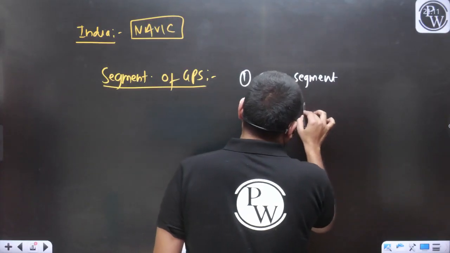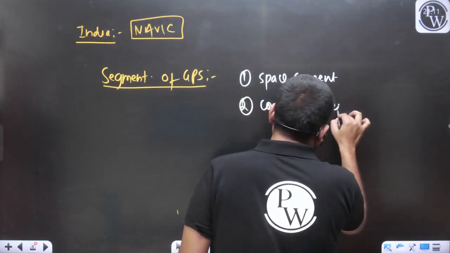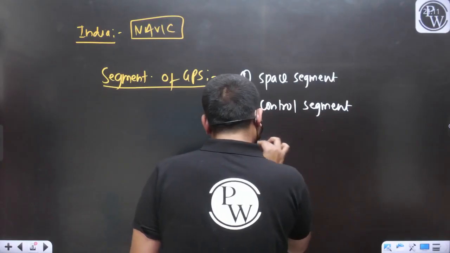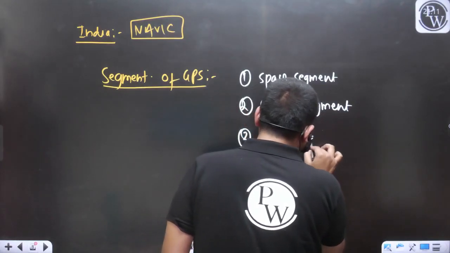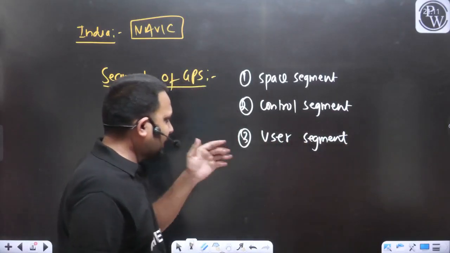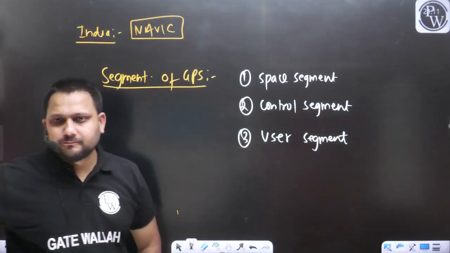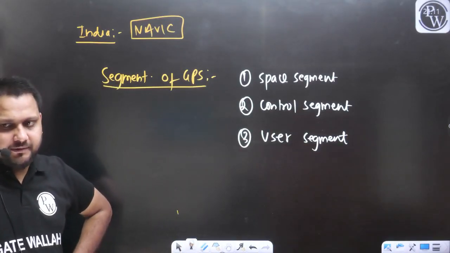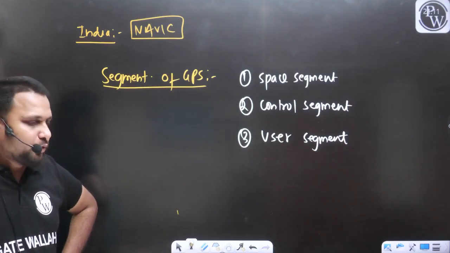Another is the control segment. And the last one is your user segment. Absolutely correct, Dadan. You are absolutely correct.